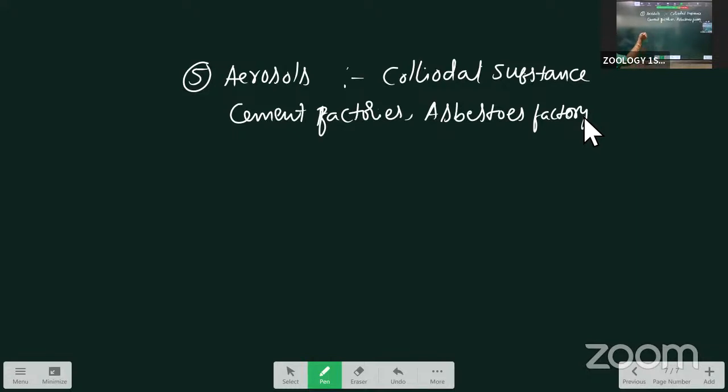And what are the harmful effects? They damage the lungs. And when this pollution continues, heart and lung damage will occur due to aerosols. Clear? Next, the last one is noise pollution.